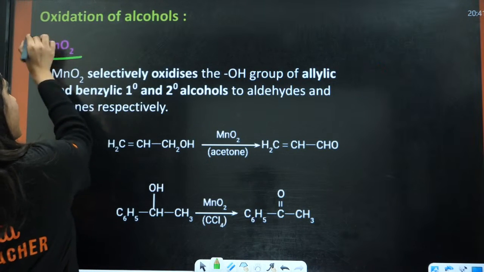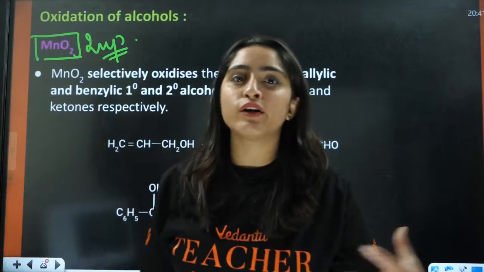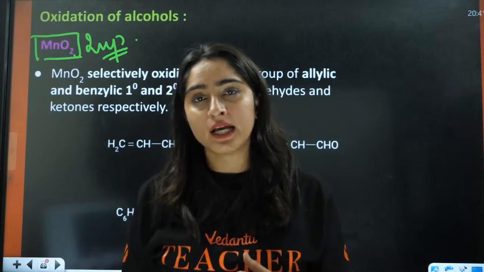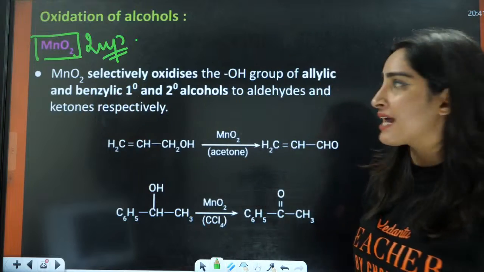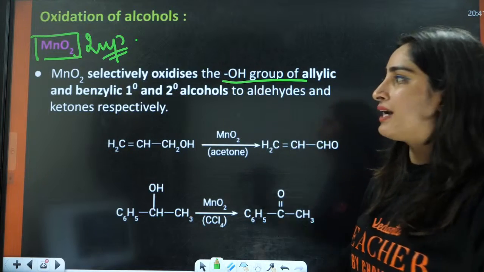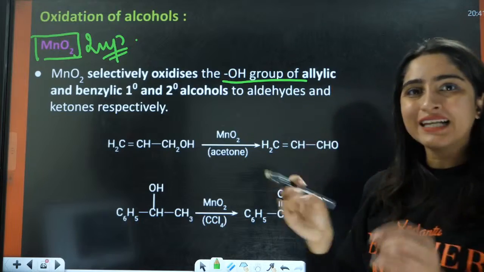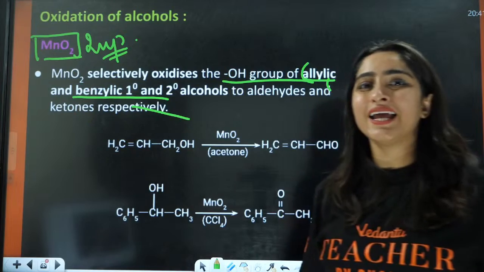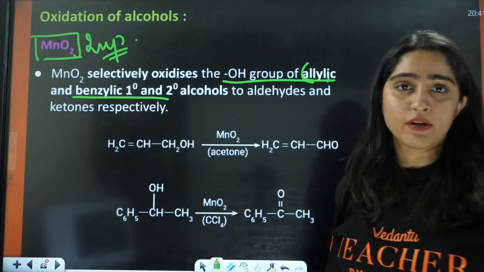Now next is MnO2. Very important. There are some different oxidizing agents, like copper was behaving very differently. Similarly, this is behaving very differently. This MnO2 selectively oxidizes the OH group of allylic and benzylic alcohols to aldehydes and ketones respectively. It just selectively oxidizes allylic and benzylic 1 degree and 2 degree alcohols to aldehydes and ketones respectively.